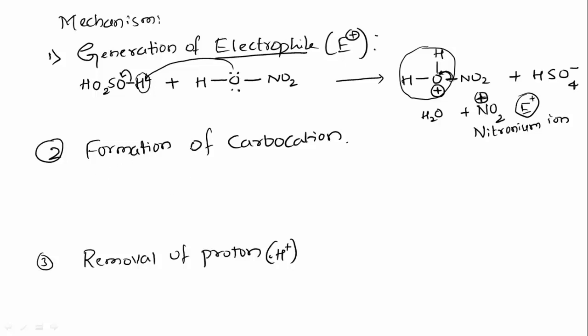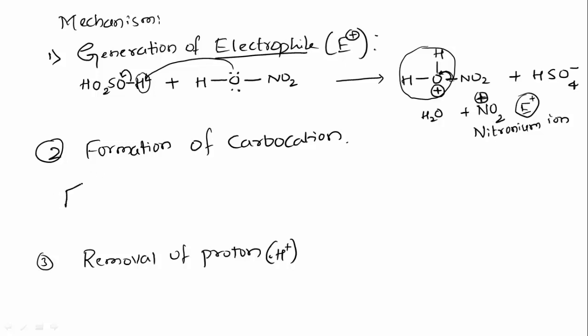Now second step is formation of carbocation. In first step, generation of electrophile, for each reaction the step is same, generation of electrophile. It depends upon the reaction, which substituents or which reagents you are using. Based on that, reaction will take place and generates the electrophile. And here the nitronium ion is formed. And second one is formation of carbocation.